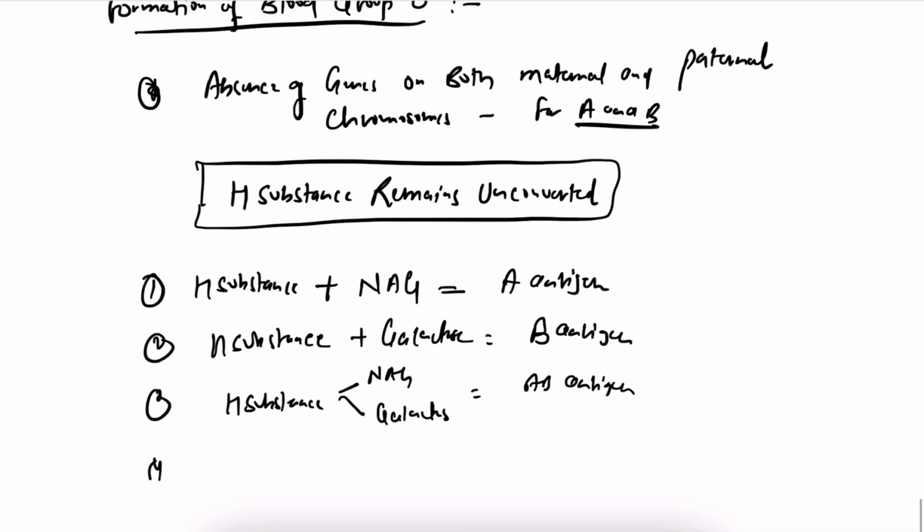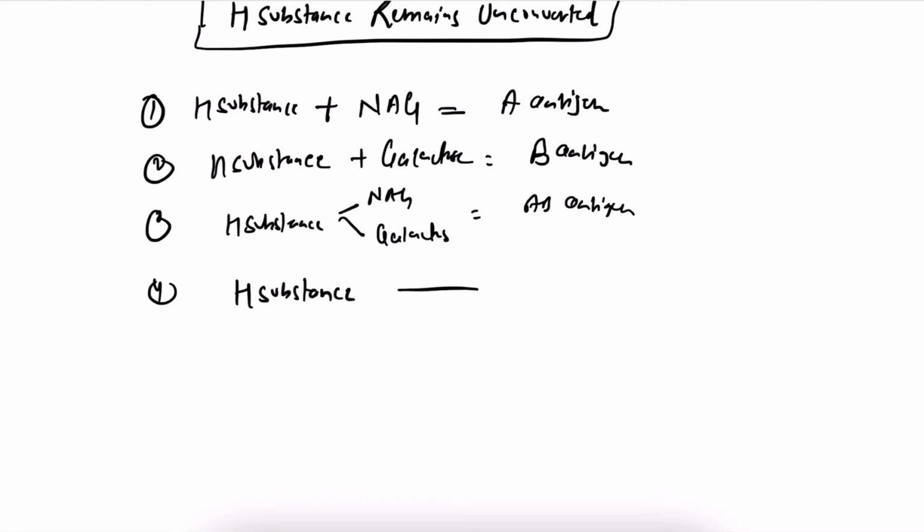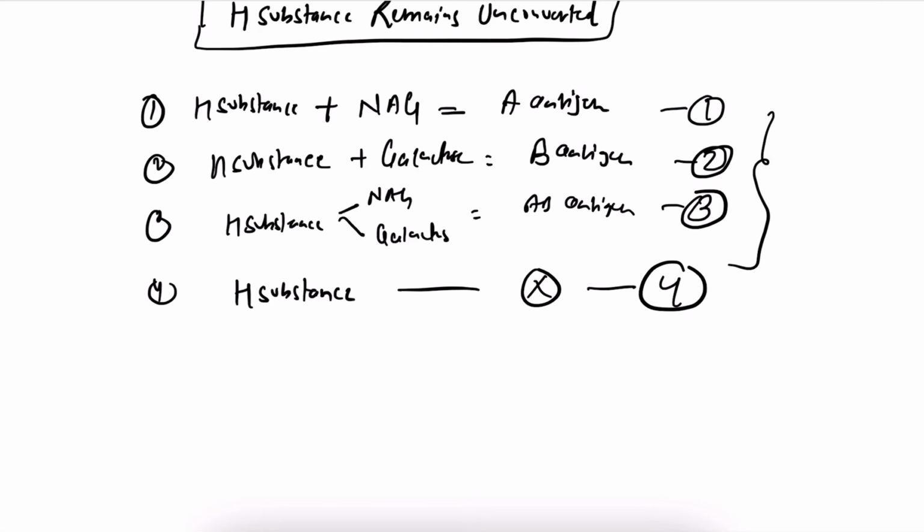Sorry, we have four cases, and the fourth case is H substance will get nothing because there are no genes for A and B. So this will remain unconverted. So we have first case, second case, third case, and fourth case. According to these four cases, we have four types of antigen. We have A antigen, B antigen, AB antigen, and we do not have any antigen, that is blood group O.